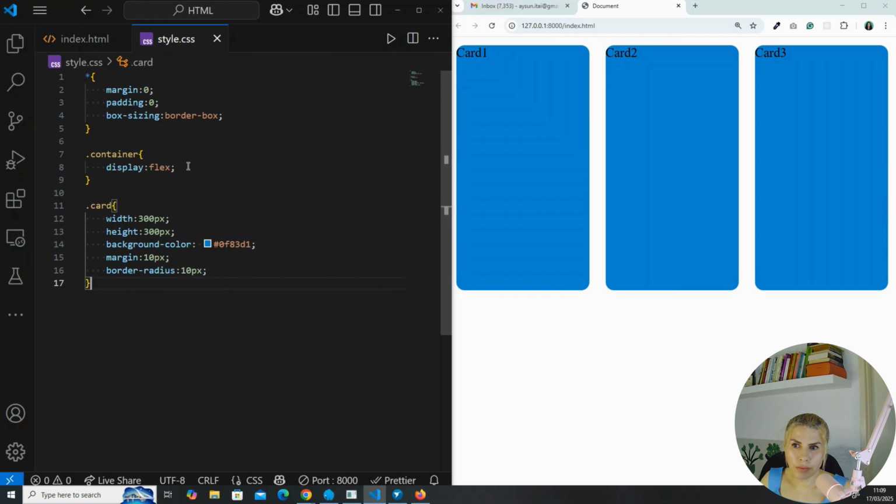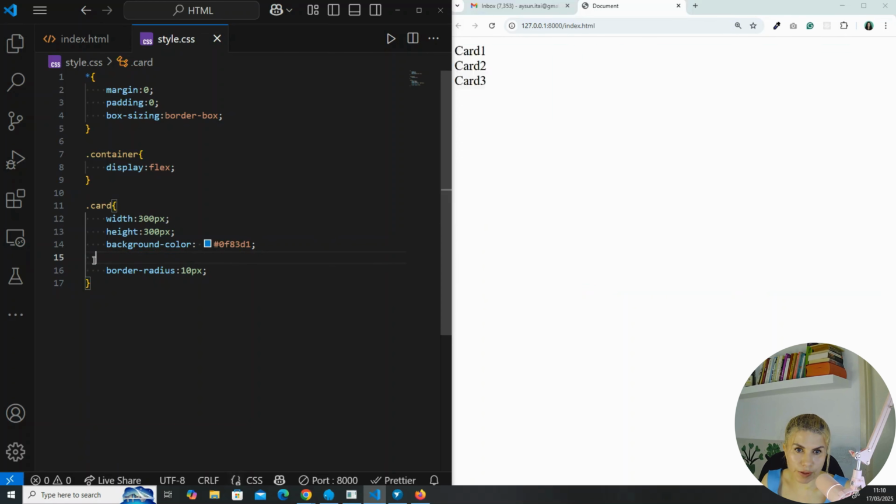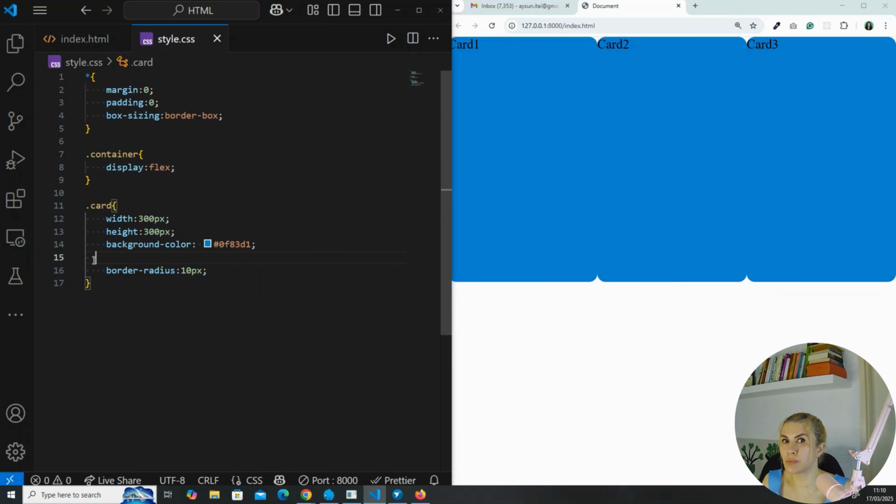Now if I want to give them some spacing between the cards, you can see that because of the margin, we already have spacing. So I'm going to remove the margin. And how can we use the Flexbox to create some space between the cards?